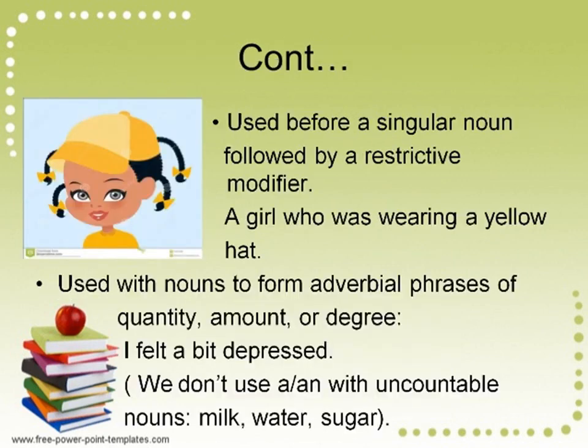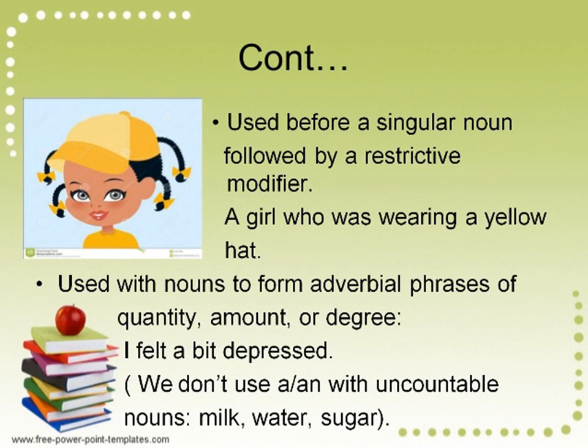Now indefinite articles are used before a singular noun. For example, a girl who was wearing a yellow hat. It is also used with nouns to form adverbial phrases for describing what? Quantity, amount or degree. Example, I felt a bit depressed. That means indefinite articles are used to form phrases that represent degree, as in this sentence, I felt a bit depressed. That is representing what? That I felt a bit, representing a quantity, and it is used with an adverb, making an adverb phrase.